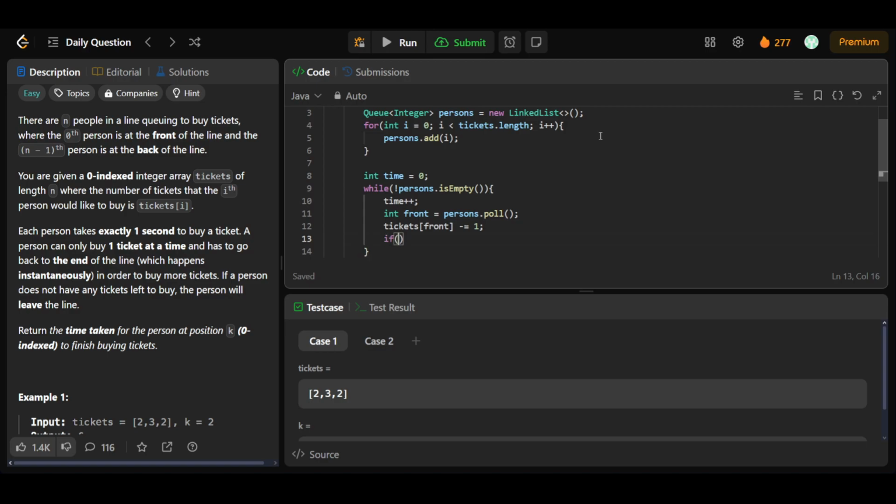Then if k is equal to the frontmost person and tickets[front] is equal to 0, that means the person has bought all the tickets, so in that case I'll have to break.